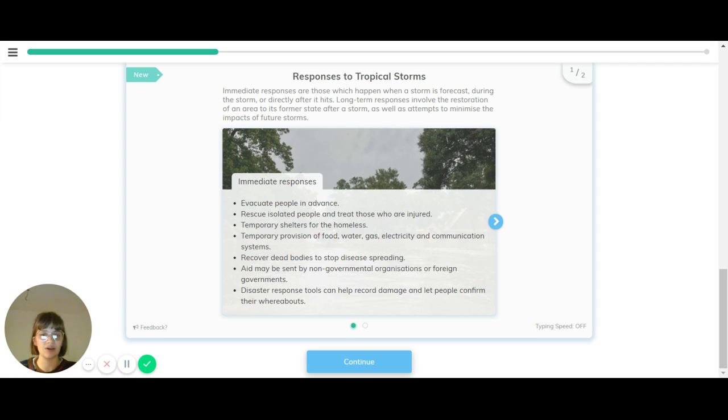The immediate responses are evacuation of people in advance, rescuing isolated people and treating those who are injured, temporary shelter for the homeless, provision of food, water, gas, electricity, communication systems, the recovering of dead bodies to stop disease from spreading, as well as sending aid by NGOs or foreign governments, as well as disaster response tools which can help record damage and let people confirm their whereabouts. These are all ones that happen in the immediate short term to make sure people are kept alive, kept safe, and protected from further damage. It's the most important safety measure to make sure people keep safe in the immediate short term.